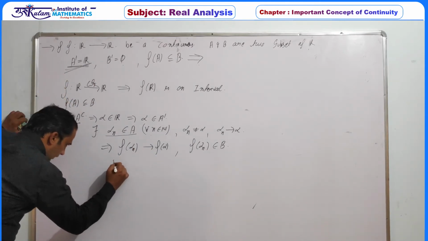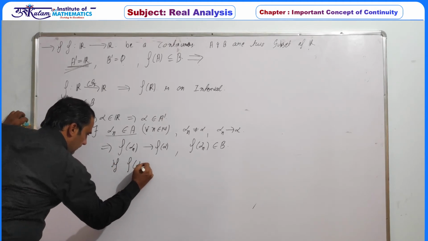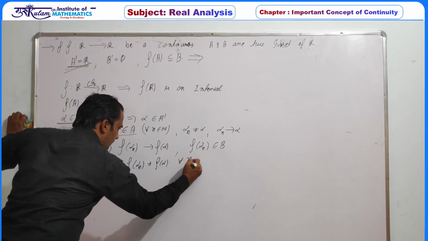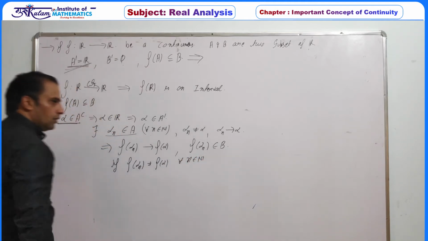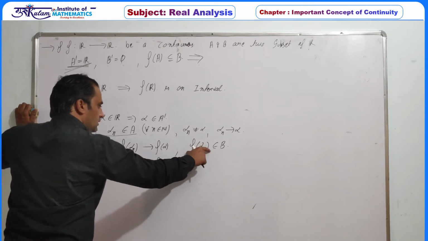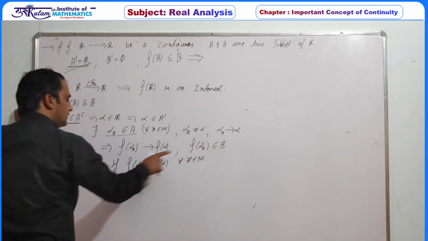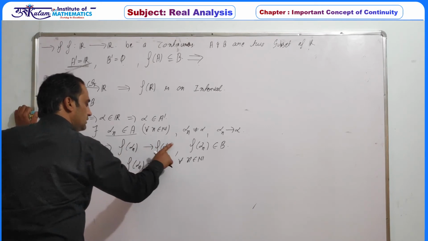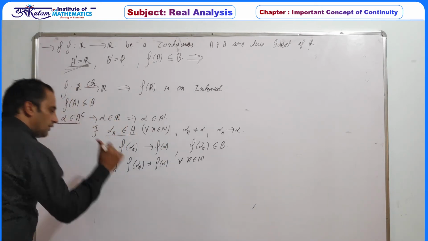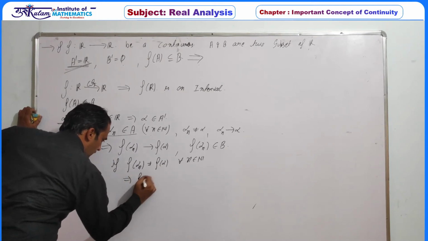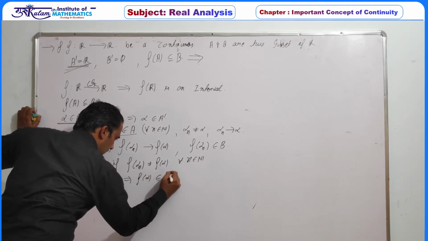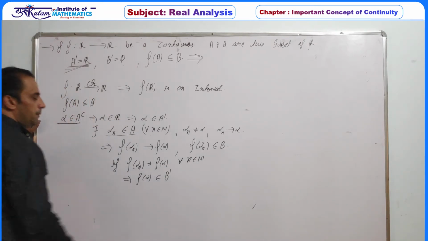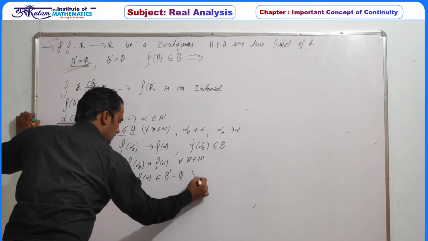Now if f of alpha n is not equal to f of alpha for all n belonging to natural numbers, we have a sequence whose terms are from B, never equal to f of alpha, and converging to f of alpha. So by the sequential definition of a limit point, f of alpha must be a limit point of B, that is, a member of B dash, but B dash is empty. So this is a contradiction.